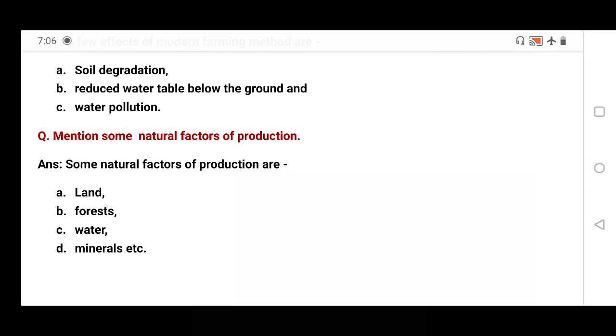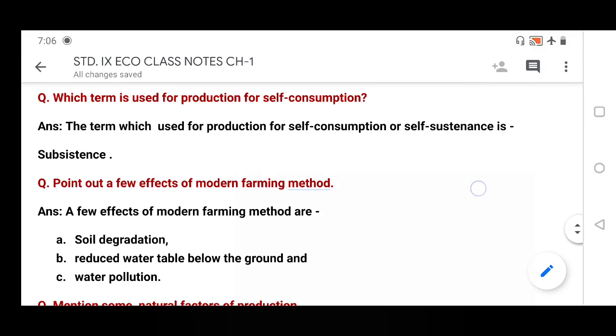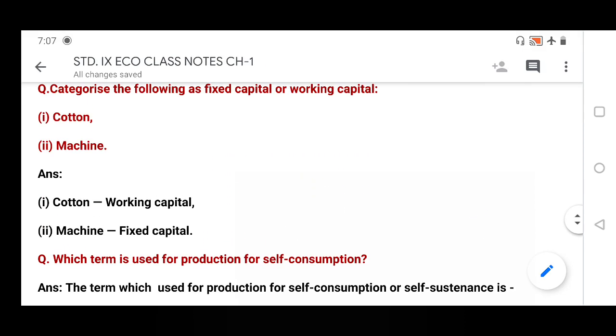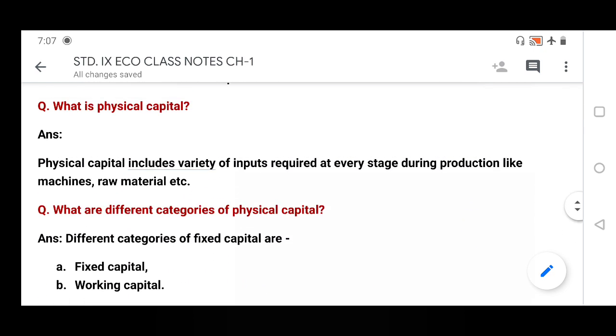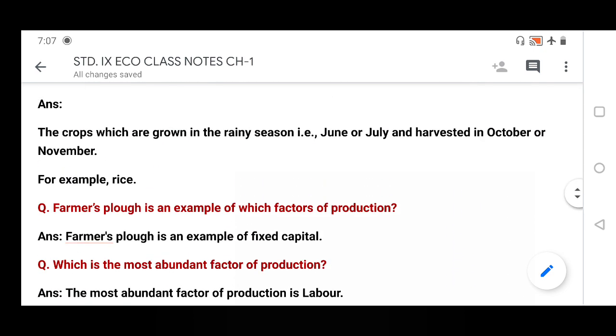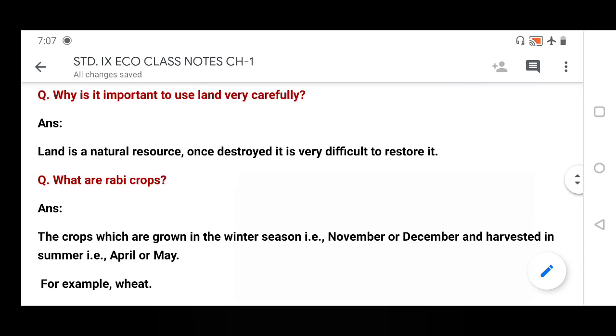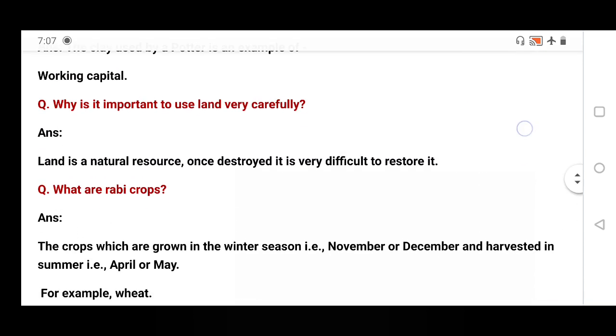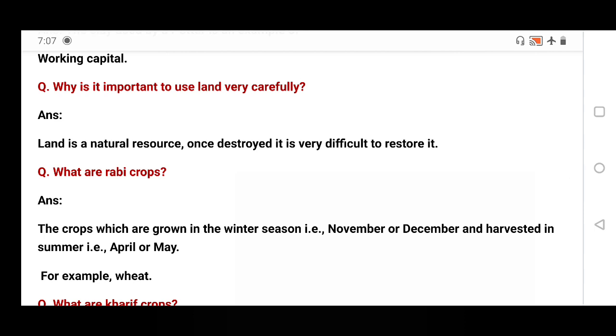So students, you are requested to write down these question answers in your economics class note copy. I have also attached one PDF file. You will take help of this PDF file and write down all the questions. If you have any query, put up your query, tell me where your problem is, or if you have seen any question which is difficult to answer, tell me and I will try to solve your problem.